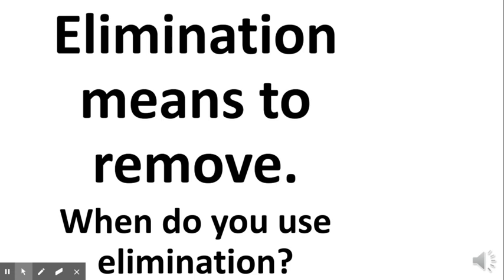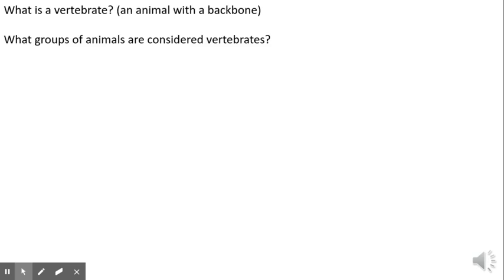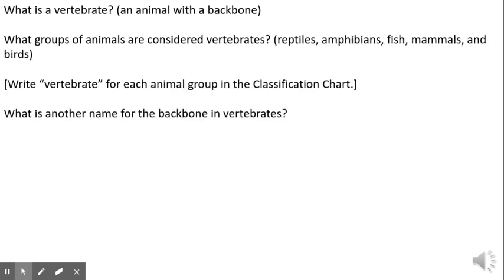All right, the word elimination means to remove. When do you use elimination? Maybe when you're trying to decide on something like what snack to have, you might eliminate the ones you don't like as much, and then you have less choices, right? So you're taking away one at a time that doesn't fit what you're looking for. What is a vertebrate? It's an animal with a backbone. What groups of animals are considered vertebrates? Reptiles, amphibians, fish, mammals, and birds.